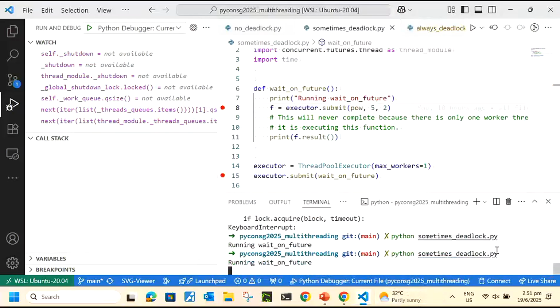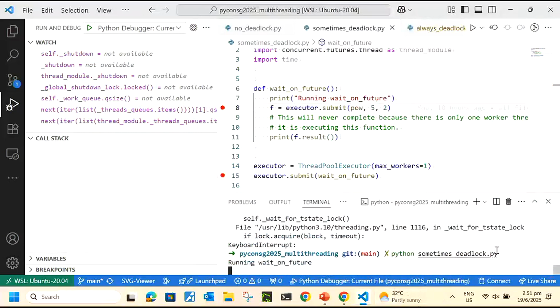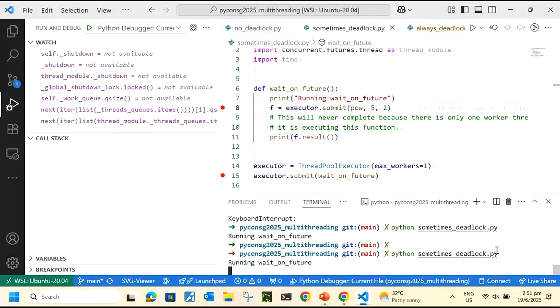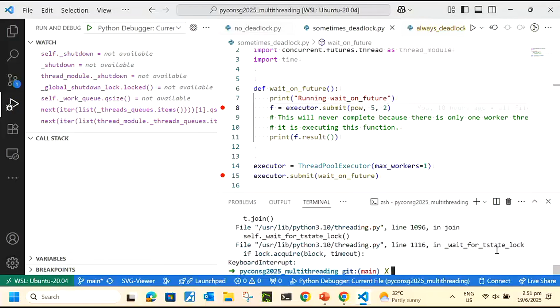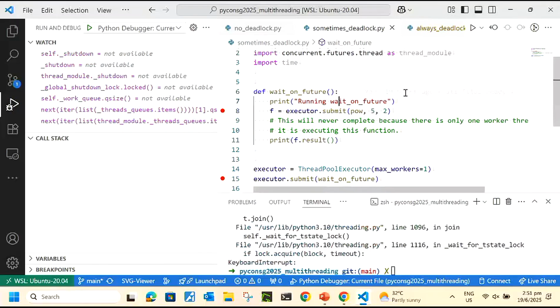4, 1, 4, 2, 4, 3, 5, 3, 5, 4. It's quite balanced. So that's what sometimes lock looks like. Why is it locking? I don't have a reason myself, but I can say that line 7 is changing the timing of something. I will talk about what that something is later. There are two control flows that we want to think about. And now I'll show you always deadlock.